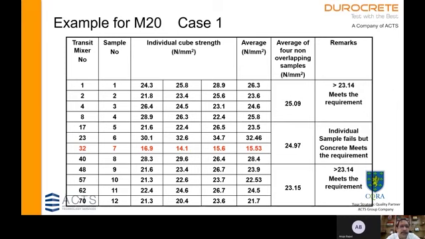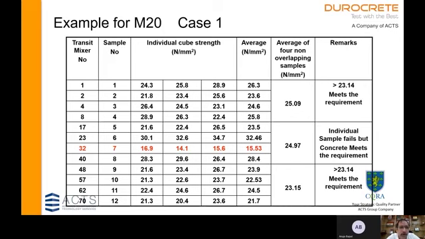And we have the specimen values and the sample means. Now we find that the third sample mean is 15.53. This is lower than the requirement for an individual sample, which should be grade minus 3, that is 17 MPa. So the individual sample of 15.53 does not meet the requirement. But when we find the overall average of the 4 consecutive samples, the mean is 24.97, which is more than 23.14, the requirement. So as a group, it meets the requirement.